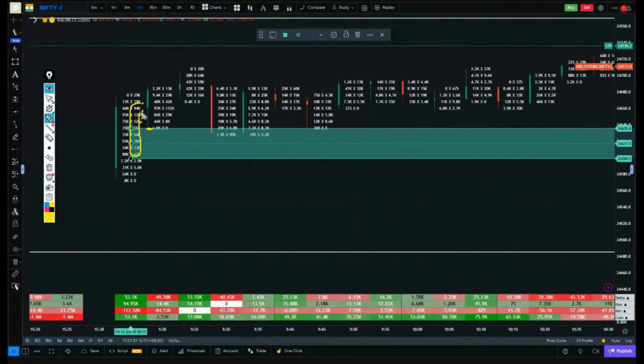Okay, but this is the place where the buyers are, and this area hasn't been broken yet. In the next candle, there are some sellers. These are the sellers, and then in the following candle, buyers came in again, and then sellers came in again. So what's happening here, boss, is that after a gap down opening, buyers are coming in, then sellers, then buyers again, then sellers again. The market hasn't stabilized yet.